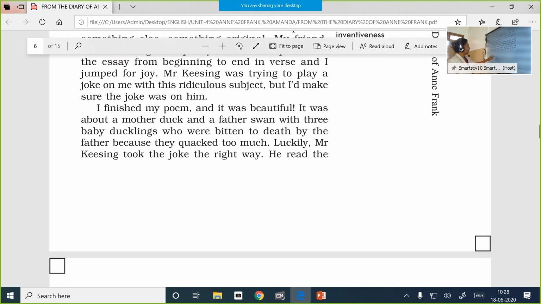And so she decided to face it, and she wrote a poem that described a story. I finished my poem, and it was beautiful. It was about a mother duck and a father swan with 3 baby ducklings who were bitten to death by the father because they quacked too much. So obviously, Father Swan is no one other than Mr. Keesing, and the ducklings, one of them was Anne herself. Why were they bitten to death? Because they talked too much. As ducks, they are meant for quacking and nothing else. So as students, they are meant to be talking, and what else to do?